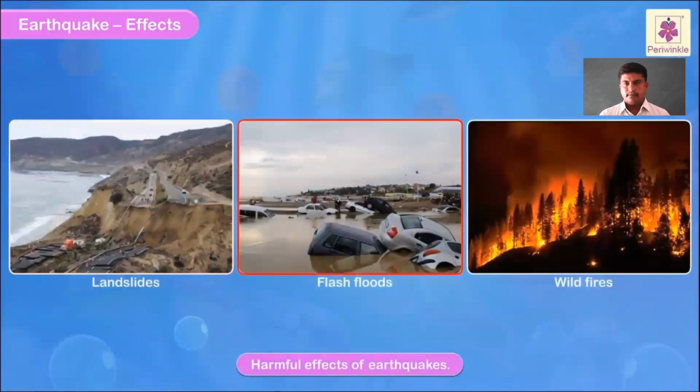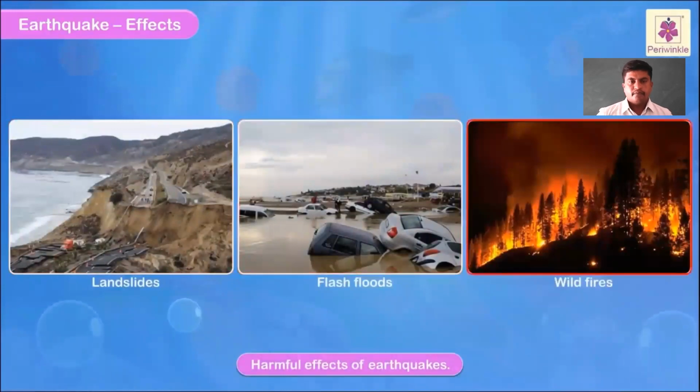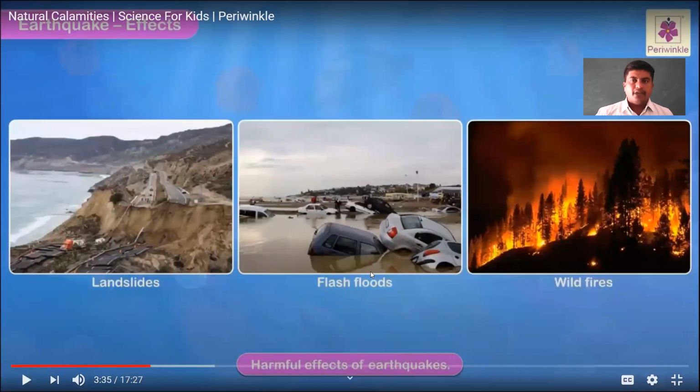Landslides, flash floods, and wildfires are also some harmful effects of earthquakes. If an earthquake occurs, human life will be lost and human property will also be destroyed. Not only that, it leads to landslides, flash floods and wildfires. That is why, dear students, the earthquake is so dangerous.